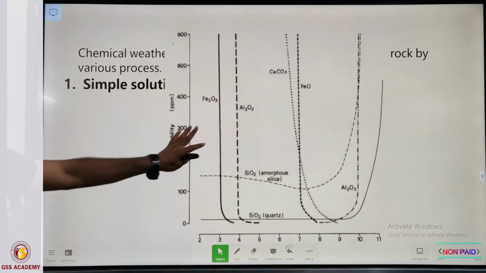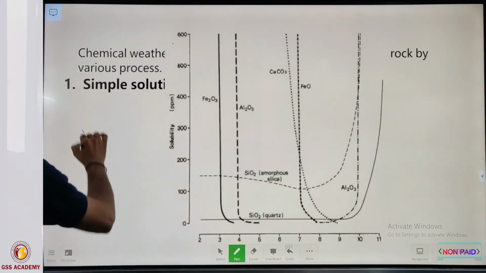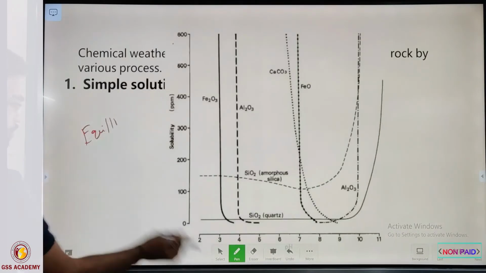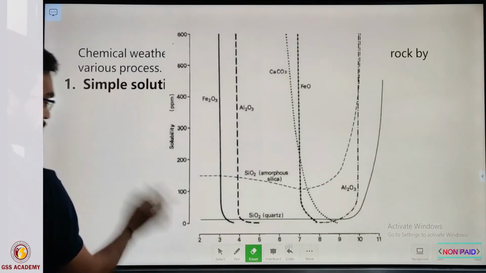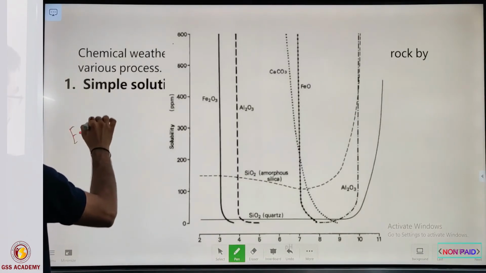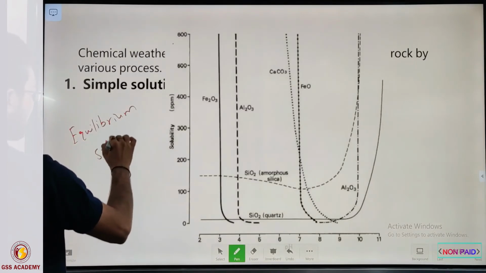So this diagram is called equilibrium solubility. First of all, write this name: equilibrium solubility.